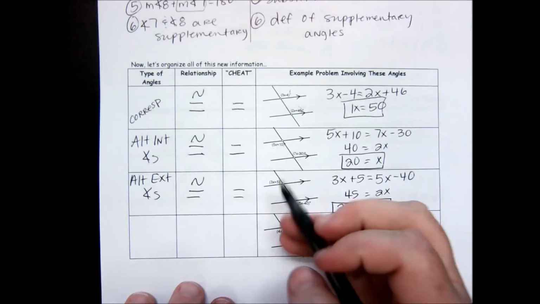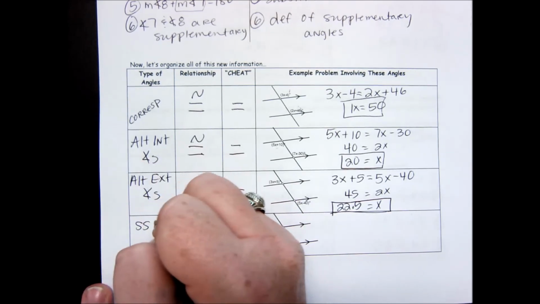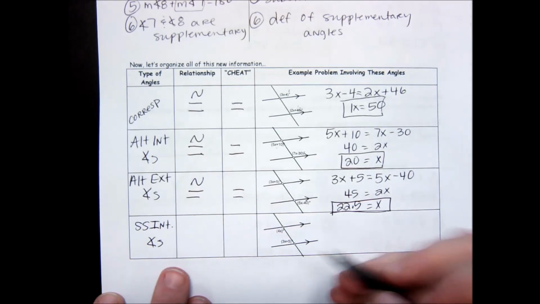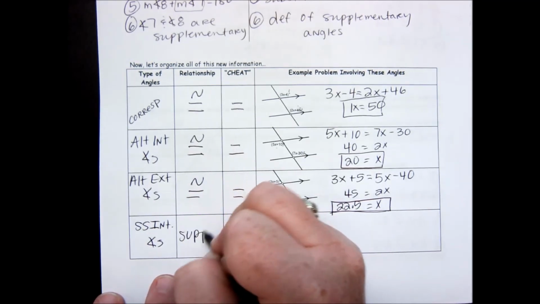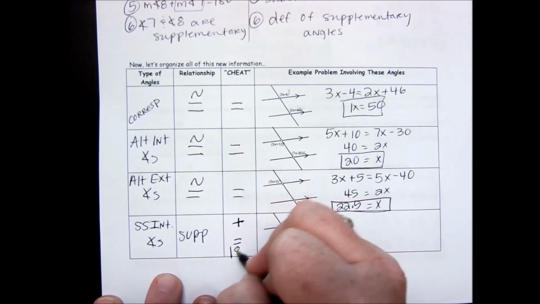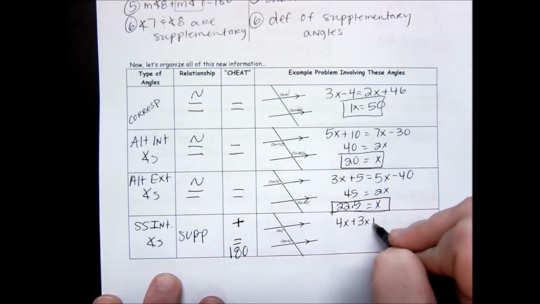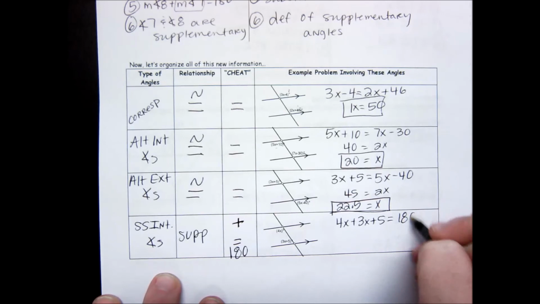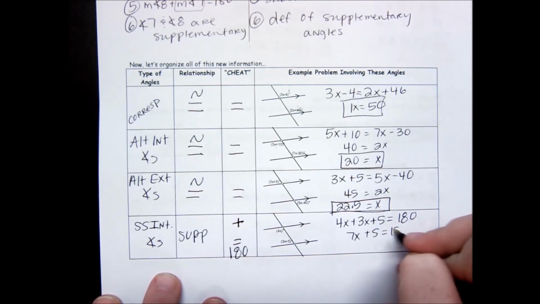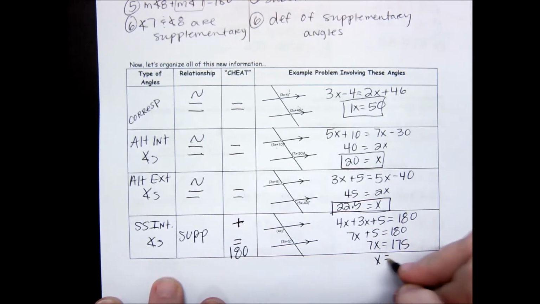And the last pair of angles, these are same side interior angles. And I know that same side interior angles are supplementary, and supplementary means they add to equal 180 degrees. So in this case, I would take 4x plus 3x plus 5 and set it equal to 180 degrees. And so when I solve, I end up with x equaling 25.